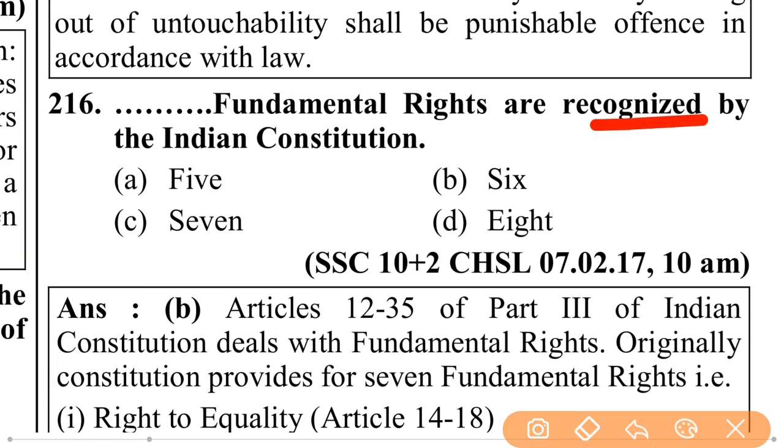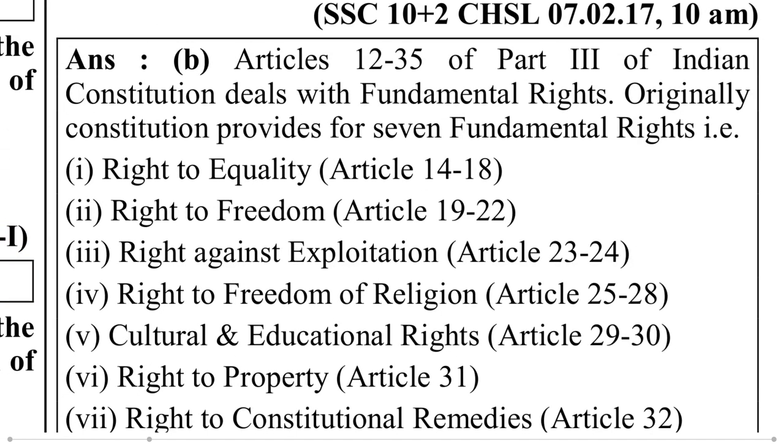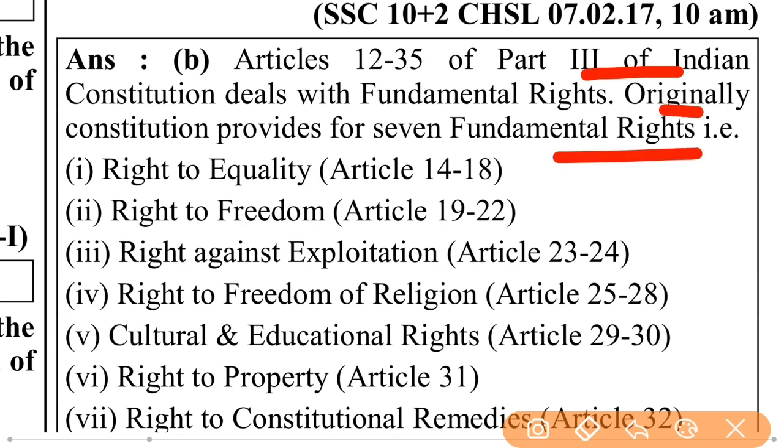How many fundamental rights are recognized by the Indian Constitution? 6 fundamental rights are recognized by the Indian Constitution. Articles 12 to 35 of Part 3 of the Indian Constitution deal with the fundamental rights. Originally, the Constitution provided for 7 fundamental rights.